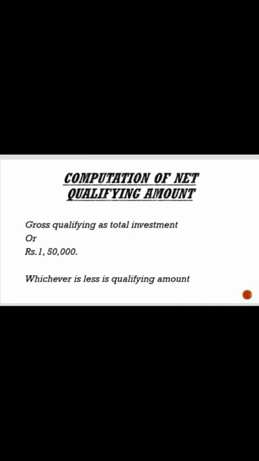After adding all the amounts, we will get an amount that is called gross qualifying total investment. From that we are going to compare 1,50,000, which is our limit. We have to take as the qualifying amount whichever is less.